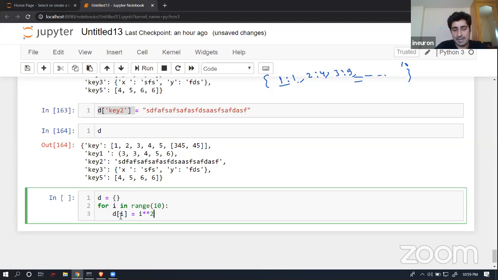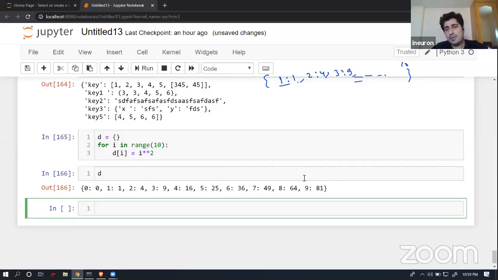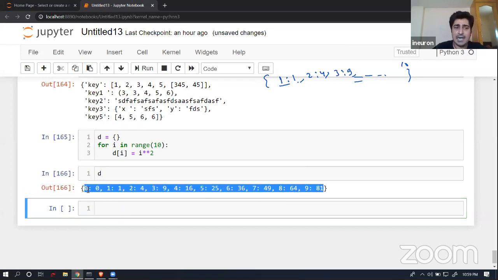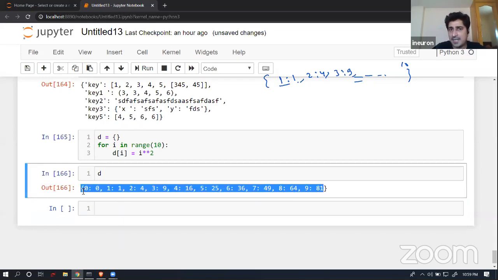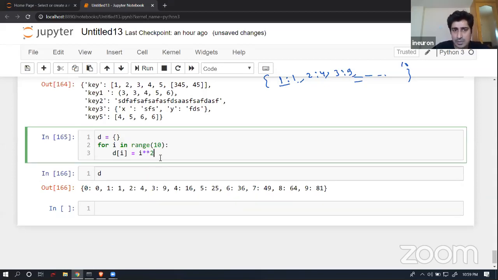So if I give a 3 over here, it means power is equal to 3. If I give 2 over here, it means power is equal to 2 in this particular place. Now if I execute it and print d, you will find that it has created a dictionary, a key value pair. Key is nothing but all the integers, and value is nothing but all the squares. So this is what happened in this particular operation.